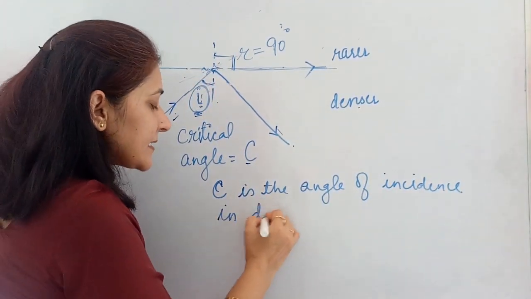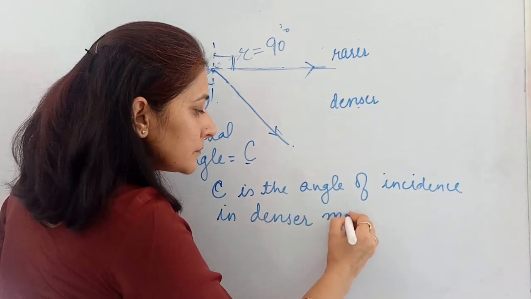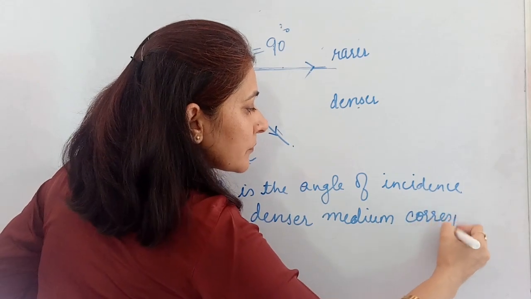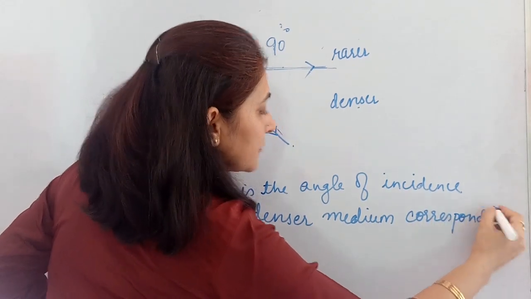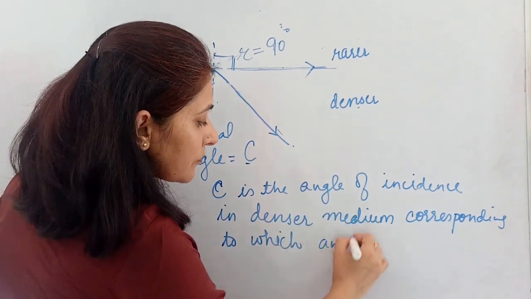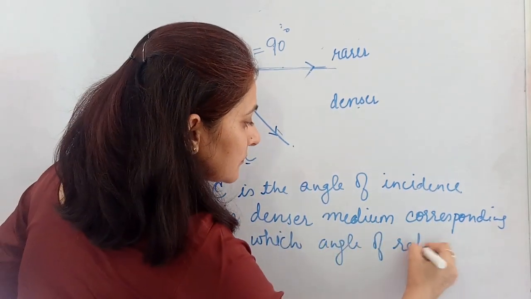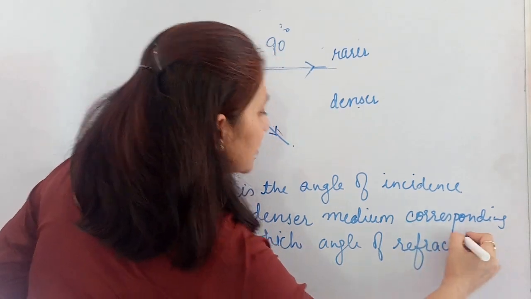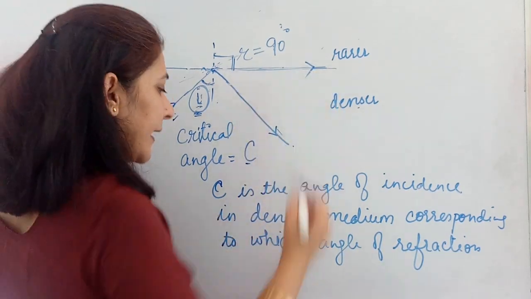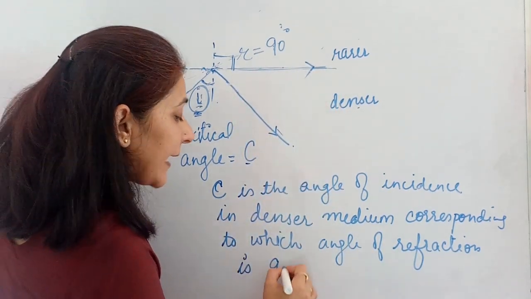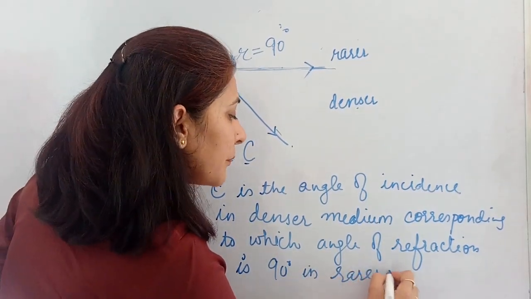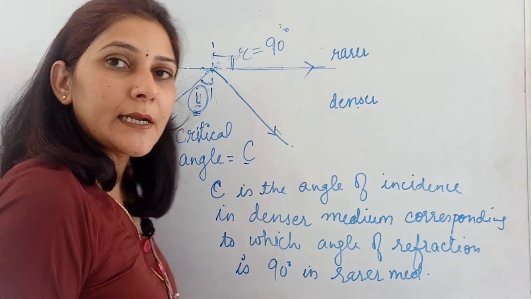In denser medium, corresponding to which the angle of refraction, for this I, what is your angle of refraction? Angle of refraction is 90 degrees, and in which medium? In rarer medium. So this way we can define critical angle.